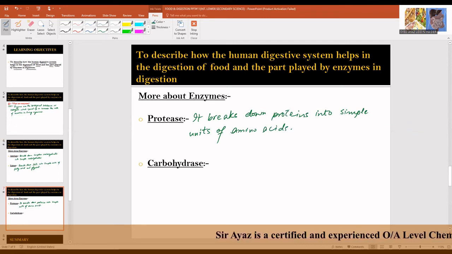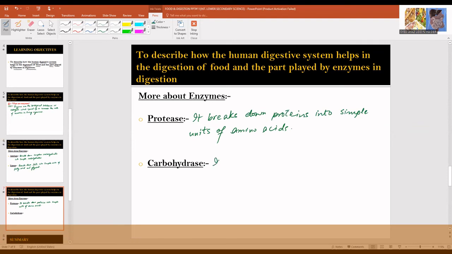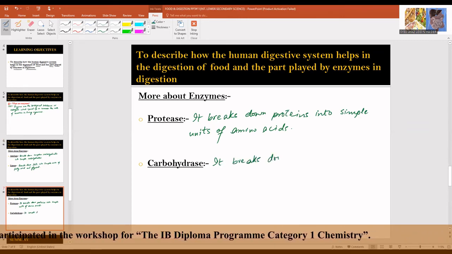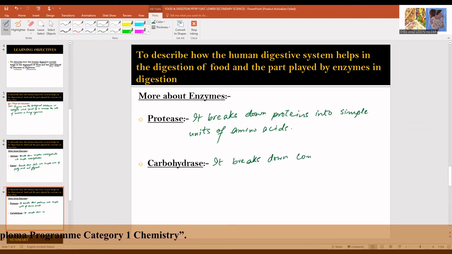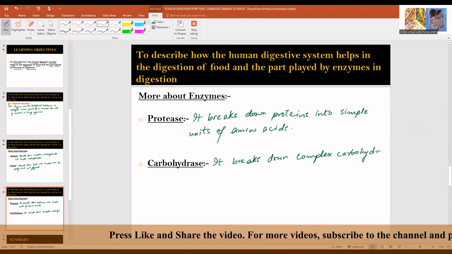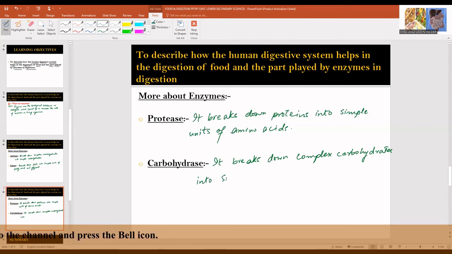Carbohydrase, like amylase, also breaks down complex carbohydrates into simple sugars or carbohydrates. It breaks down complex carbohydrates into simple sugars or carbohydrates.